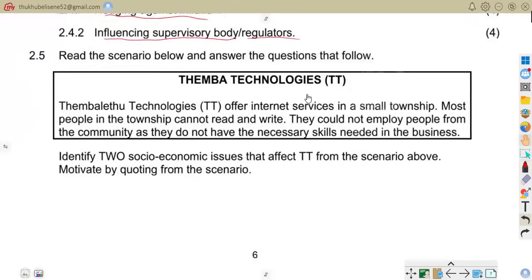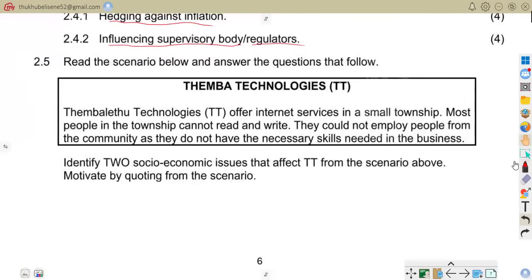2.5 is about the scenario. Read the scenario below and answer the questions that follow. That is Temba Technologies, TT. Temba Technologies offer internet services in a small township. Most people in the township cannot read and write, so they could not employ people from the community as they do not have the necessary skills needed in the business. So that is our scenario.